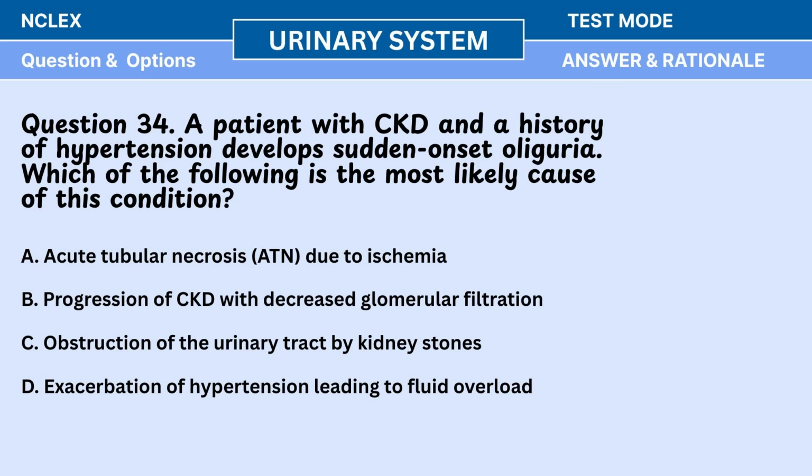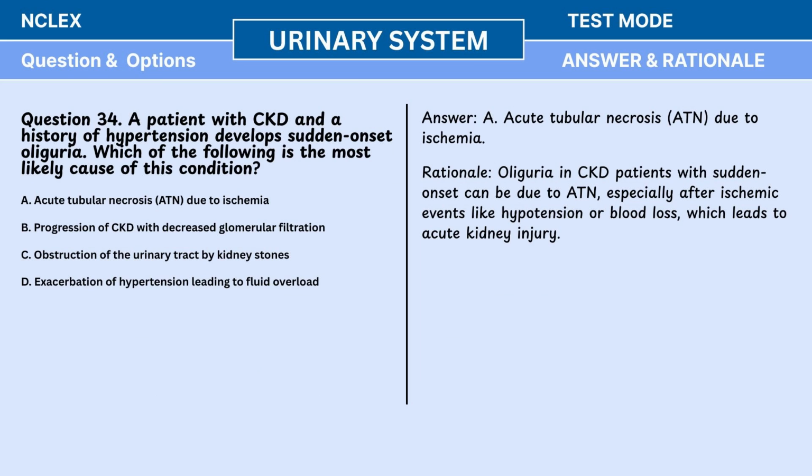Question 34. A patient with CKD and a history of hypertension develops sudden-onset oliguria. Which of the following is the most likely cause of this condition? A. Acute tubular necrosis, ATN, due to ischemia. B. Progression of CKD with decreased glomerular filtration. C. Obstruction of the urinary tract by kidney stones. D. Exacerbation of hypertension leading to fluid overload. Answer. A. Acute tubular necrosis, ATN, due to ischemia. Rationale. Oliguria in CKD patients with sudden onset can be due to ATN, especially after ischemic events like hypotension or blood loss, which leads to acute kidney injury.